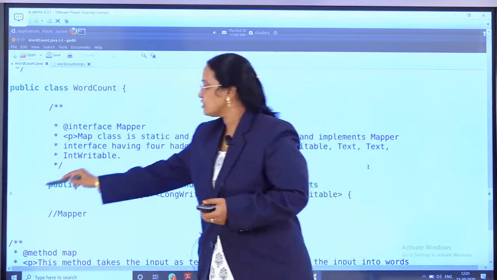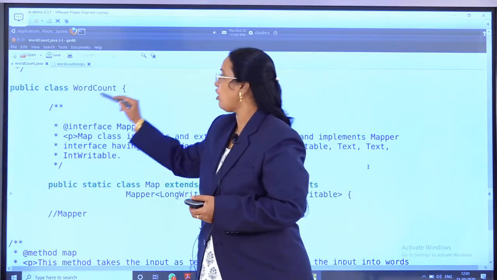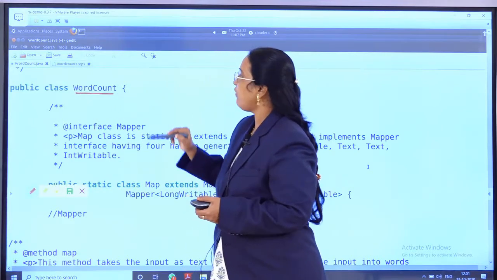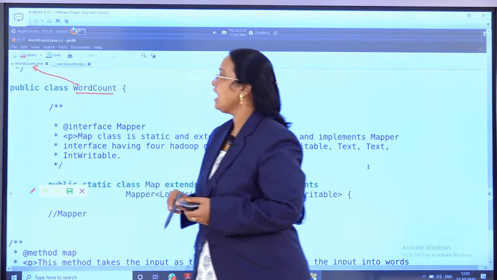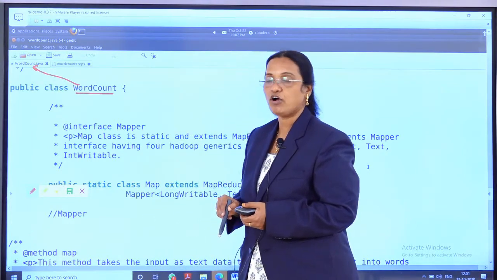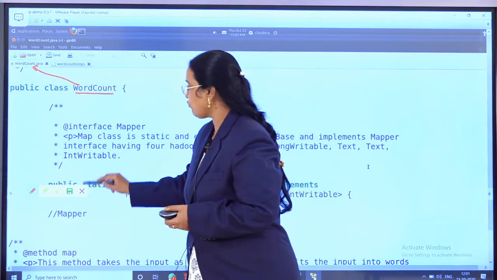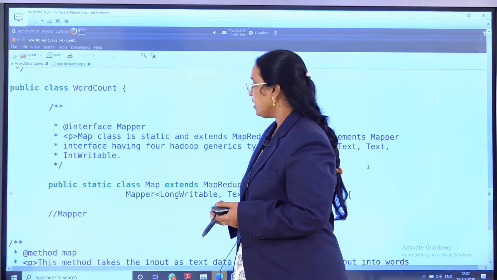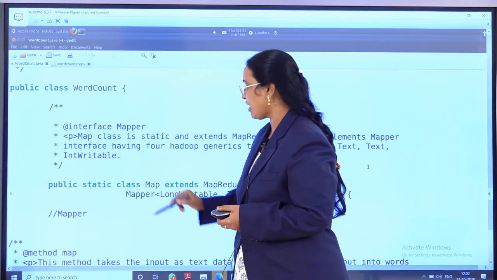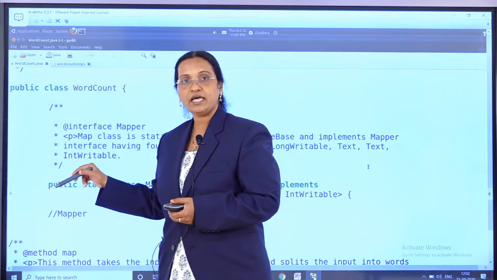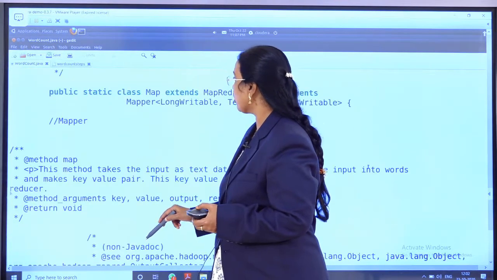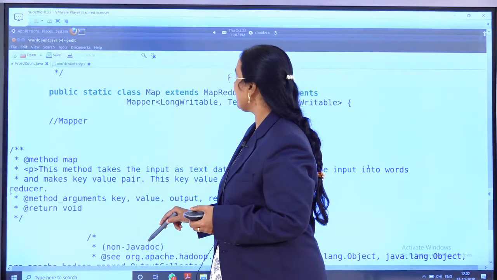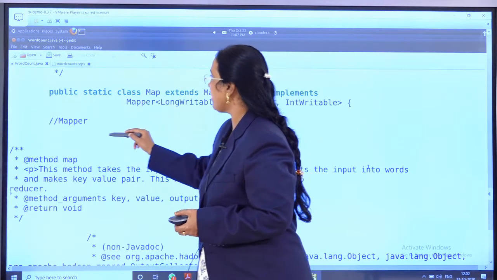Since I have given the class name as WordCount, the file name I am going to save as WordCount.java. Now the most important thing is we are writing the mapper code. So you can see here, this is my mapper code. Public static class Map is my class.